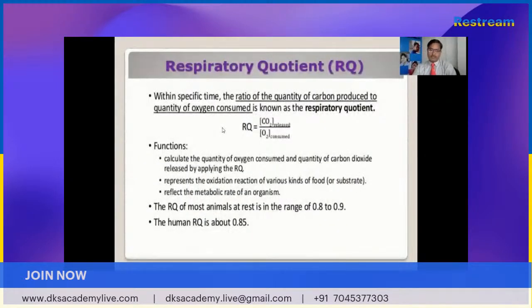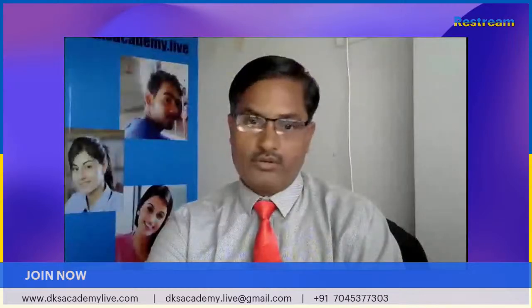What happens in the respiratory quotient? Within a specific time, the ratio of the quantity of carbon dioxide produced to the quantity of oxygen consumed is known as the respiratory quotient. RQ equals CO2 released upon O2 consumed. The function of respiratory quotient.